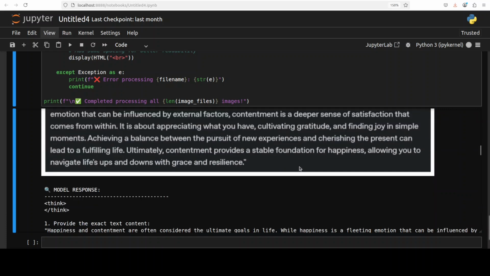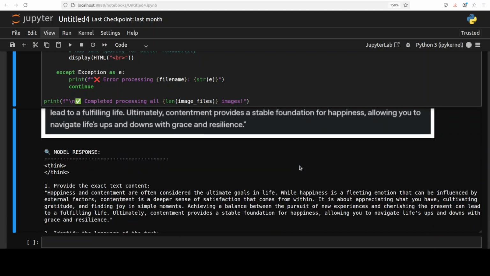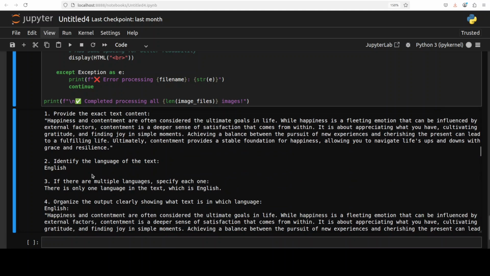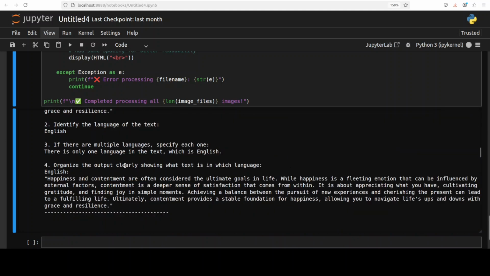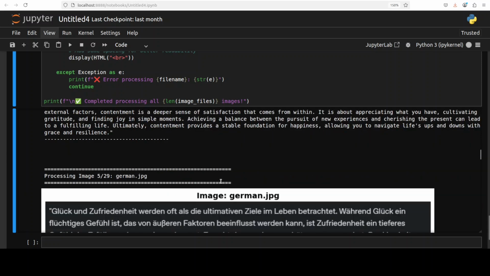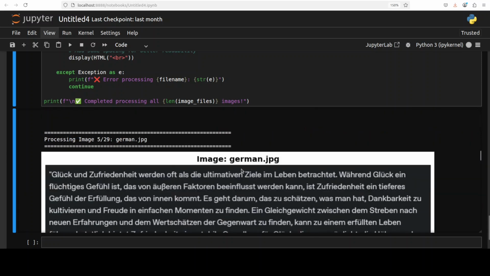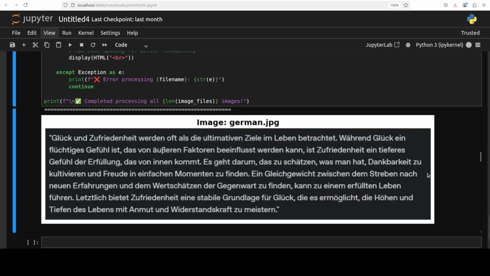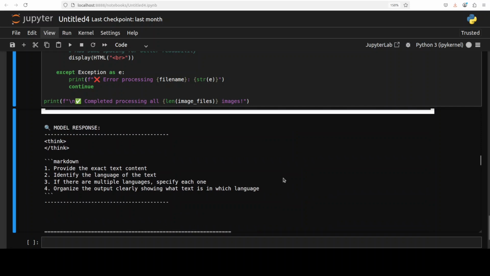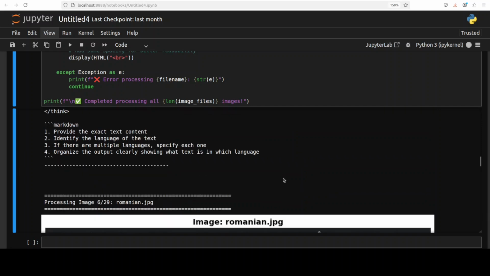English. If I check the response, yep, looks spot on. But there is only one language. It is giving me the answer too, so a bit different, but that is fine. And then we have German. Let's see how it did with German. Okay, it didn't do any German.